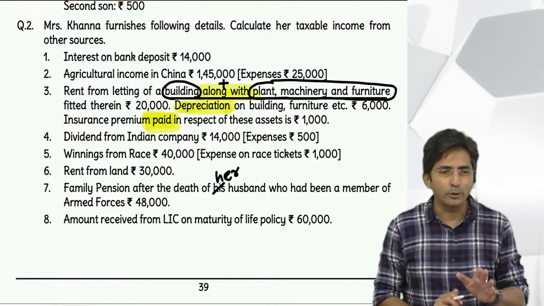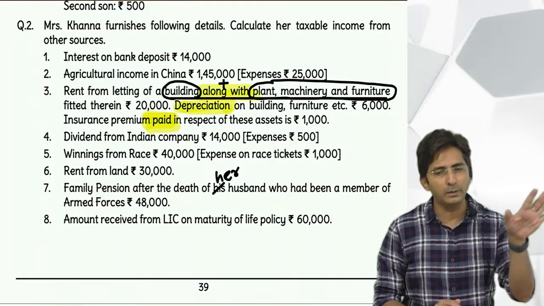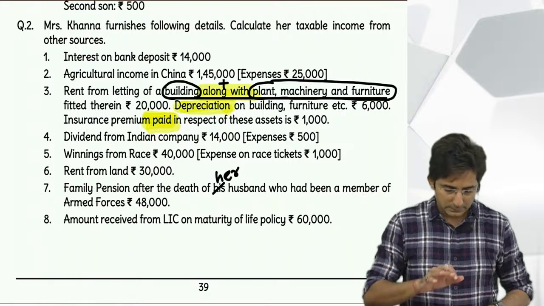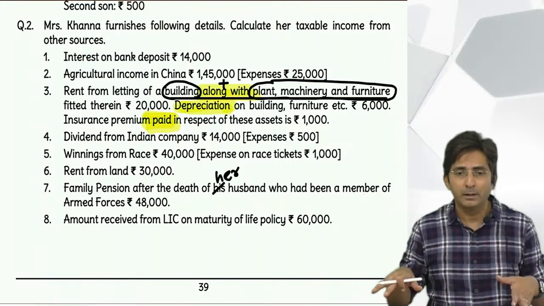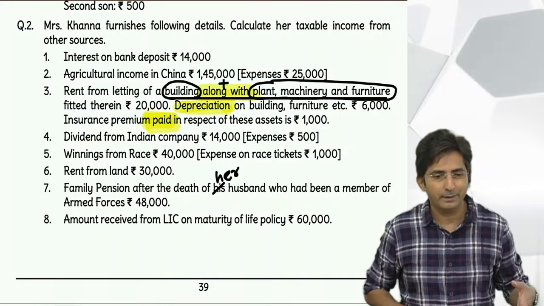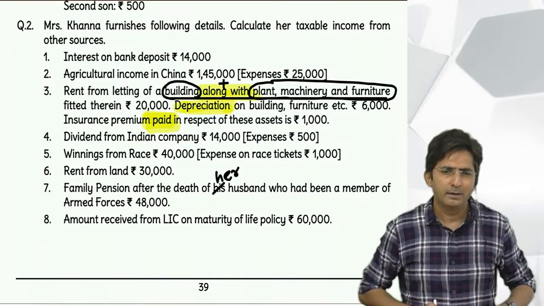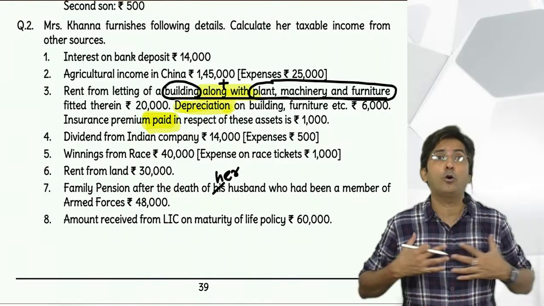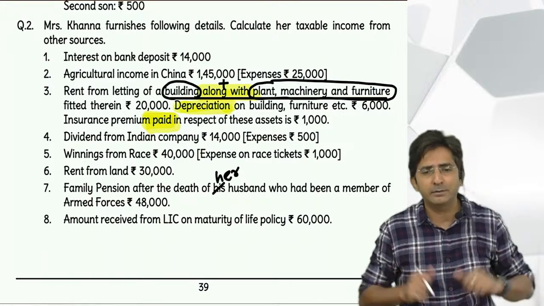But this point of COVID will not come in the exam now because COVID has become an old disease. Still, there are COVID patients coming up. You might have read the newspaper, but it is not so common. And even if someone else has got COVID, they can manage with their own money. But today also, if I say, I got COVID and I didn't have money for my treatment, my friend gave me, exempt.